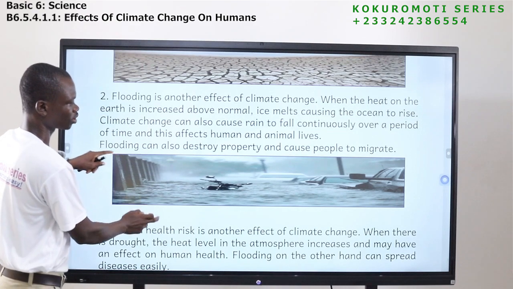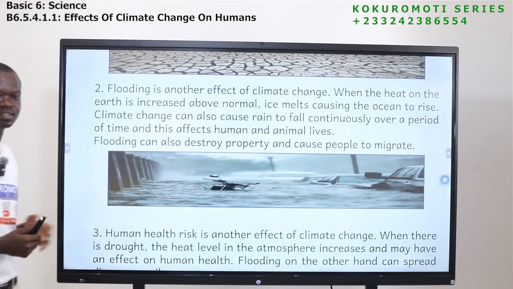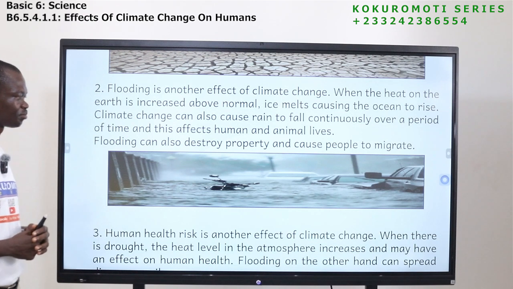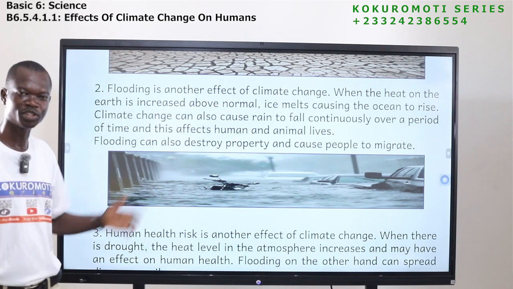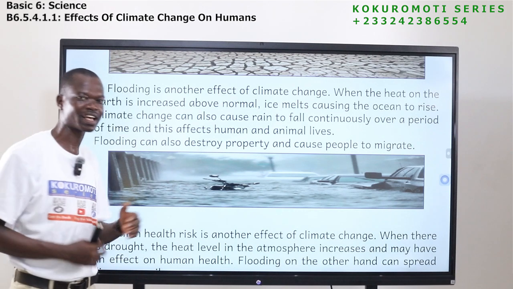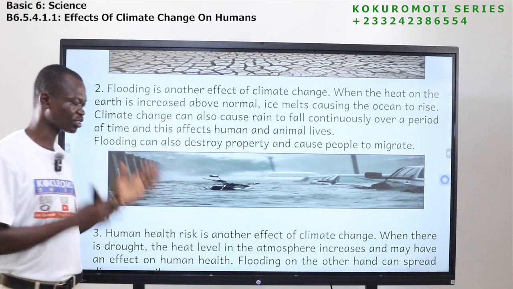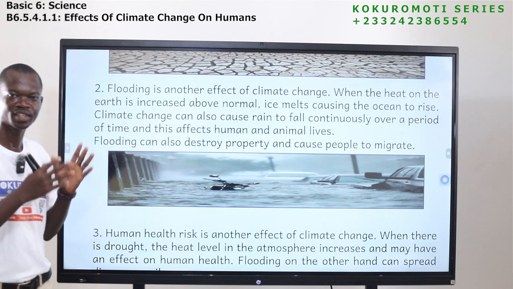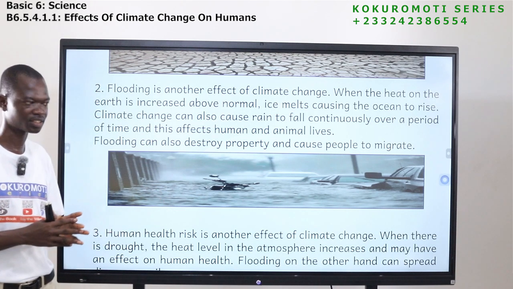So when water overflows and submerges lands, this is what happens. When water overflows, they move beyond their boundaries to cover dry lands. This is what we see. So this is one of the effects of climate change.